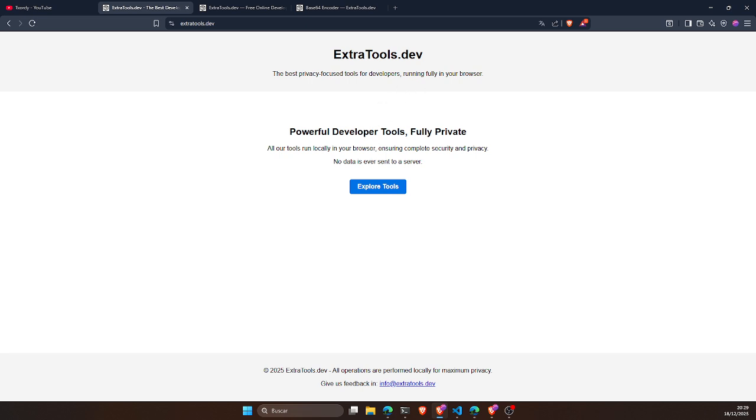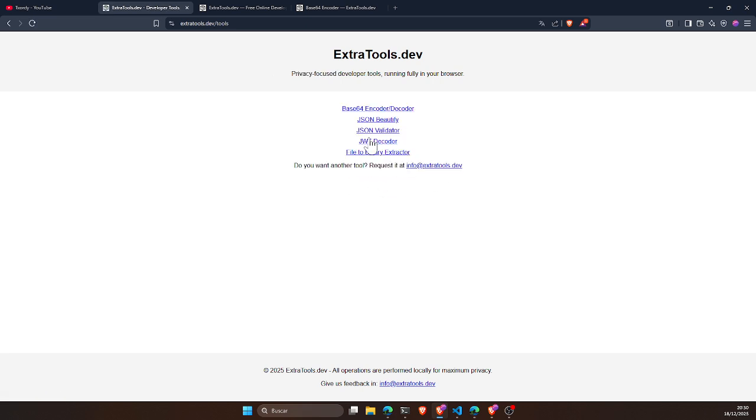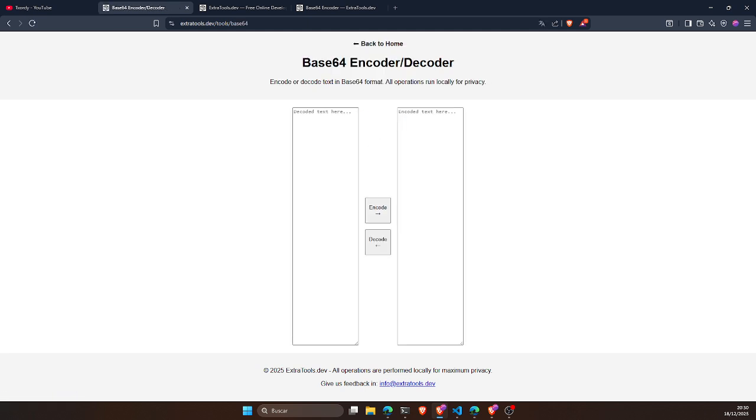So there are developer tools that are powerful and fully private. Everything runs in the browser, so we ensure complete security and privacy. No data is ever sent to the server. So you go to Explore tools. There were like 5 different tools, like the base64 encoder decoder. You could put decoded text here like hello, I could encode, and then like this, I could decode.